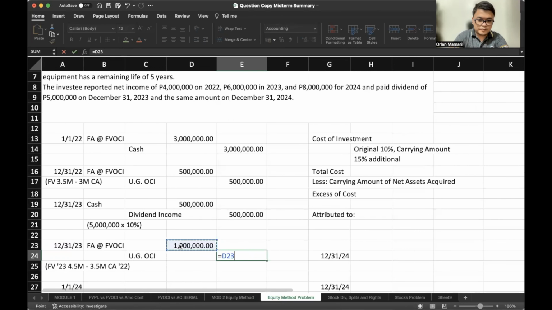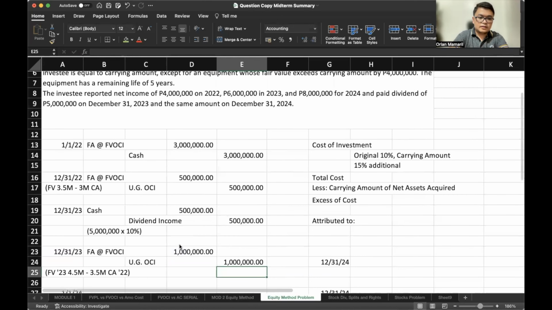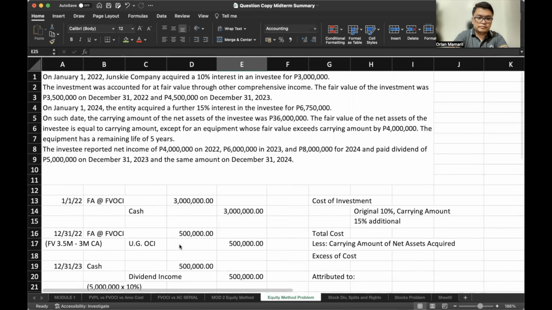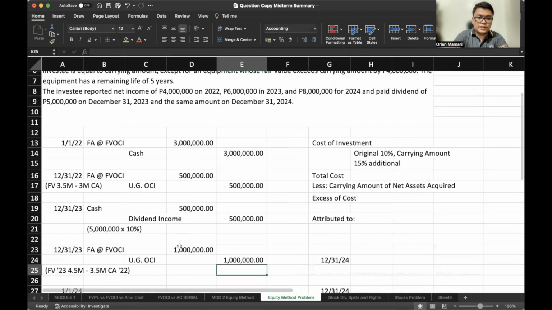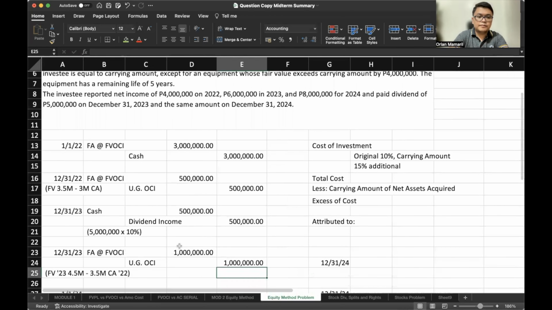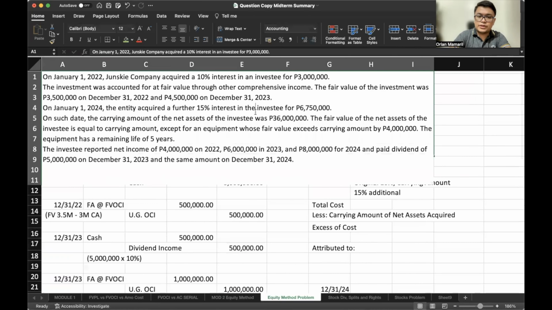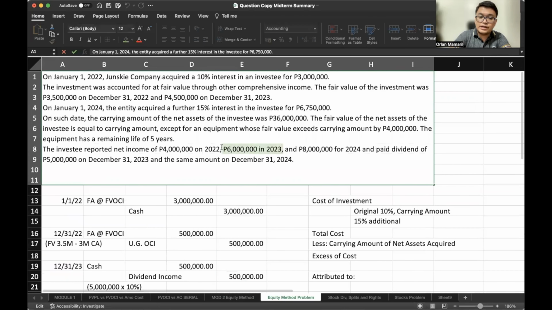That's a lot. Okay. So we did not receive any dividend in 2022. Again, since this is still accounted for under fair value method, we don't recognize any share in the net income